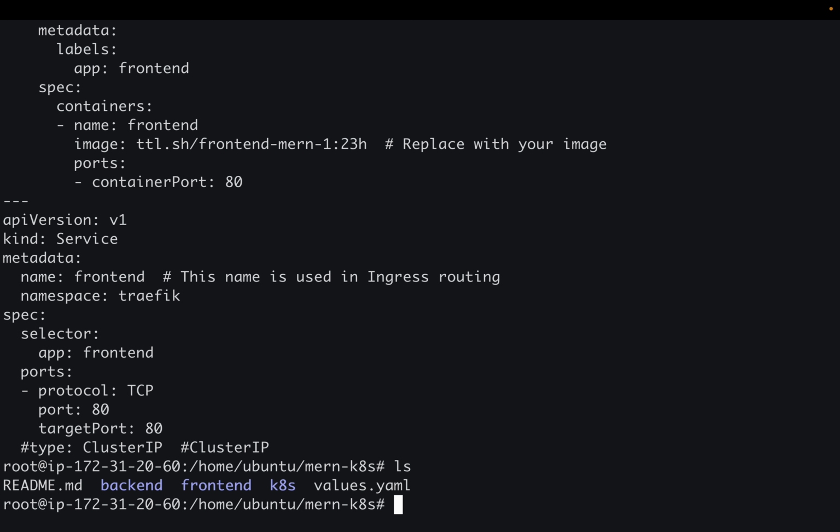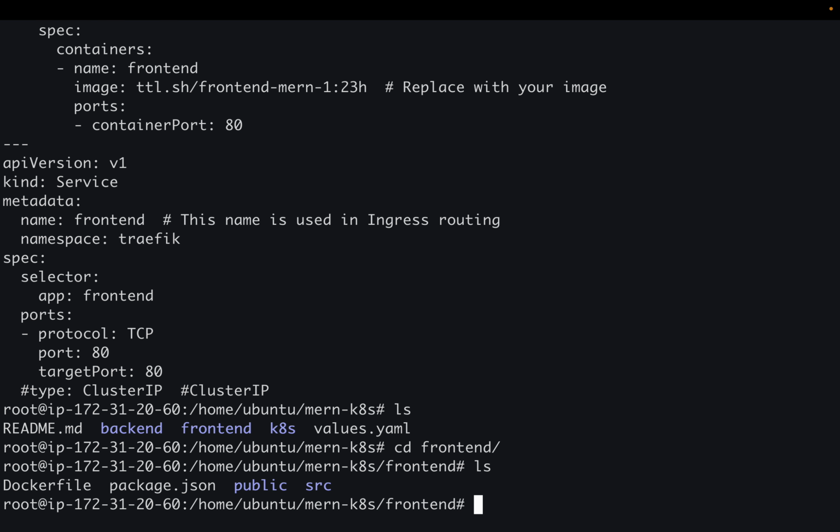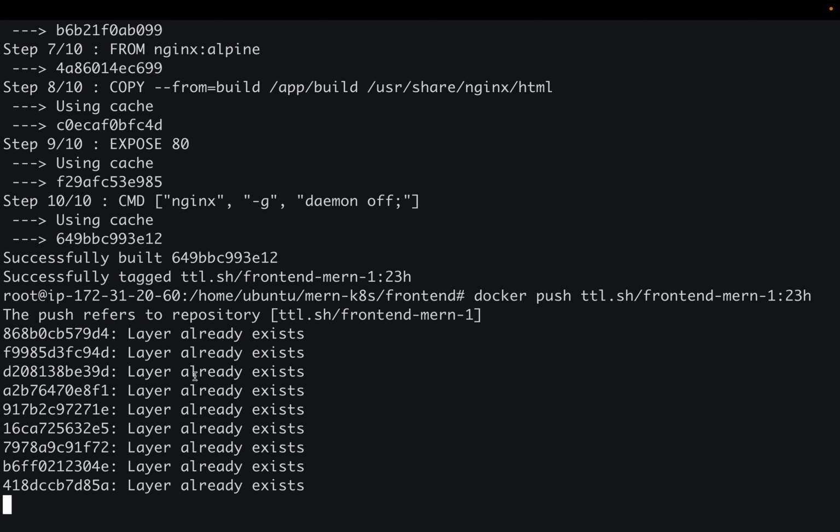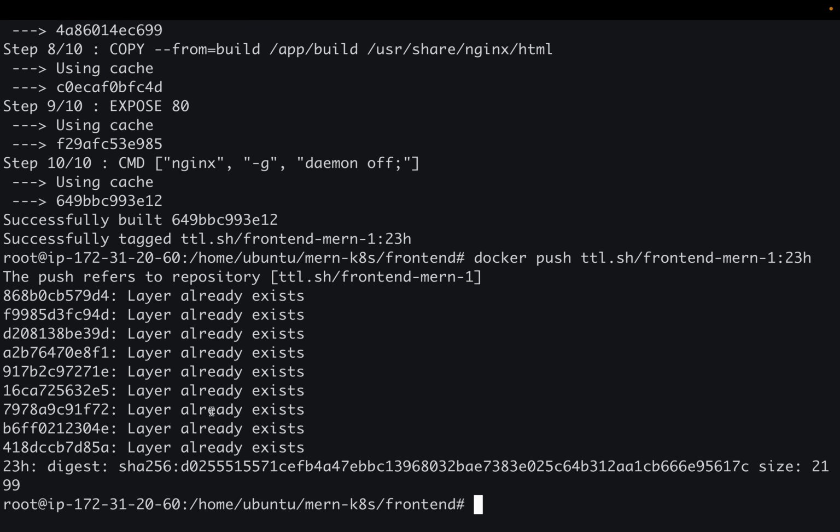Okay, so now let me just build the images and push them. It won't take much time. Docker build hyphen t, this is the name and this is the path. Cool. Now let me just push it again. Cool. So the same thing I have to do for backend as well.